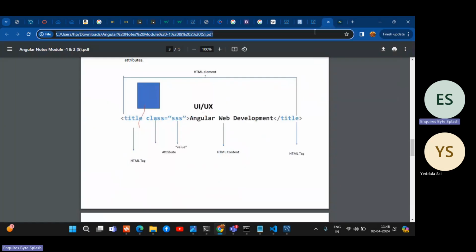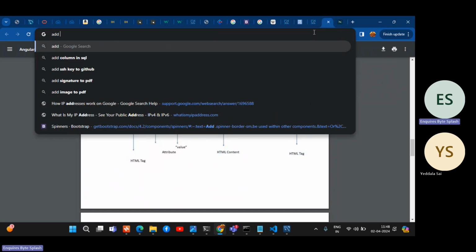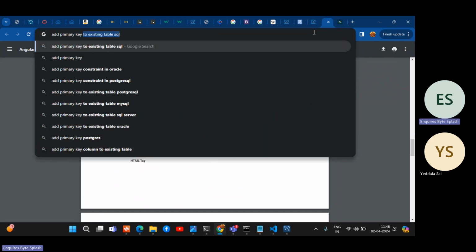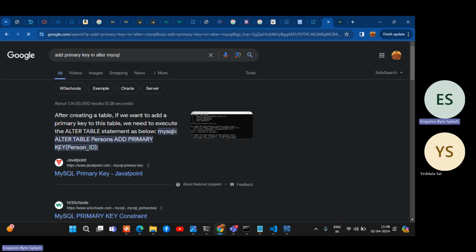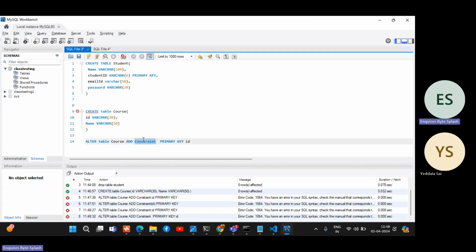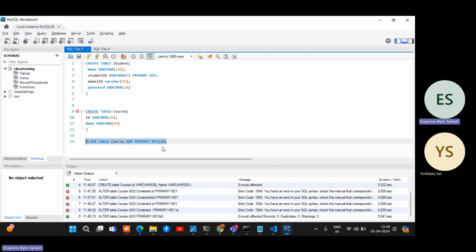So now, for example, add primary key in alter MySQL. That syntax, based on practice, you will remember. Alter table, add primary key. That's it. So we added like that only. Okay, remove constraint. In MS SQL, constraint is required. It is not required maybe here. This might work. Let's check. So in MySQL, we can directly add primary key using add, just the constraint name. No need to add the constraint keyword.